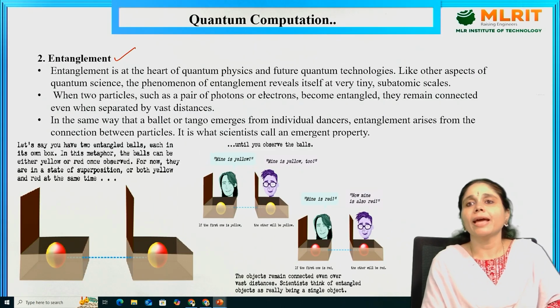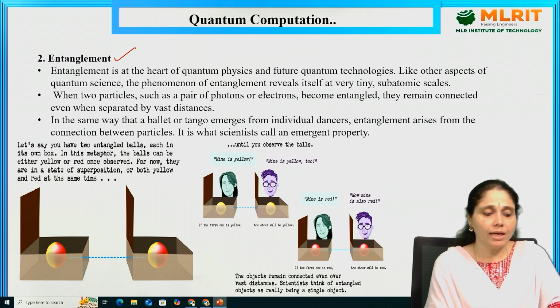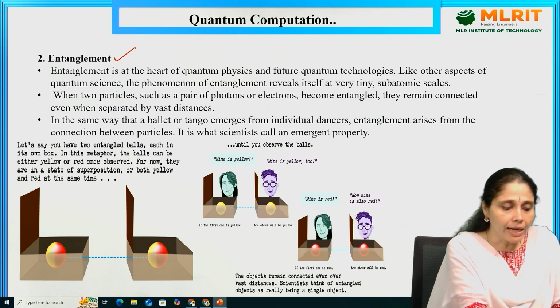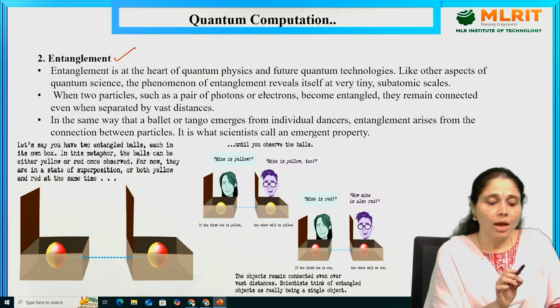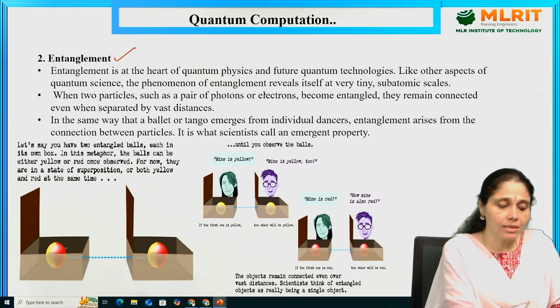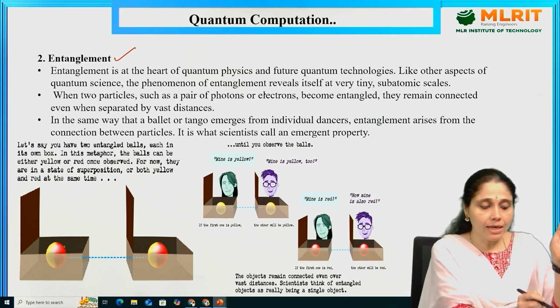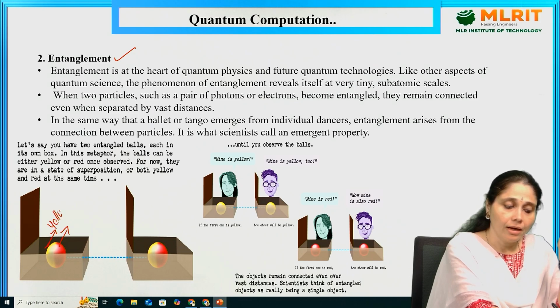Next, the second one is entanglement. What is entanglement? See here, there is a picture. Let us say you have two entangled balls, each in its own box. What is this ball's color? The ball has two colors. One side is yellow, and this side is red. This is the yellow side, and this is the red side, in the same ball.